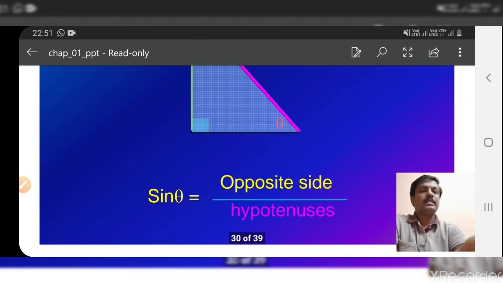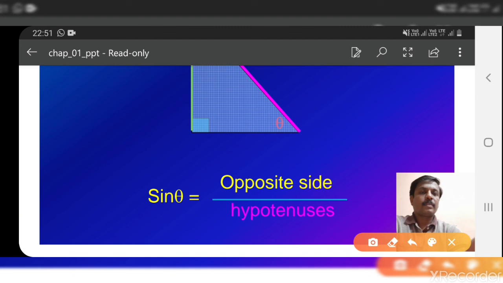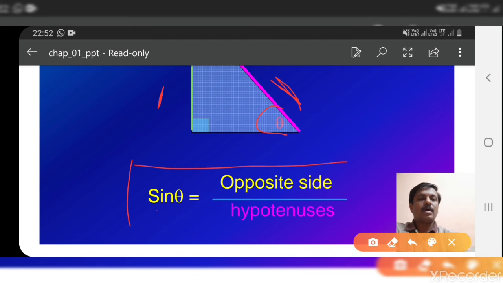Sine theta is defined as opposite side divided by hypotenuse. If this is angle theta, then sine theta is opposite side divided by hypotenuse. Hypotenuse means just longest side. Remember this formula, sine theta is equal to opposite by hypotenuse.